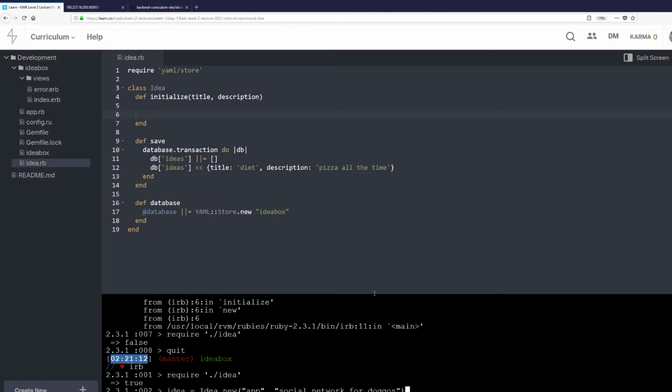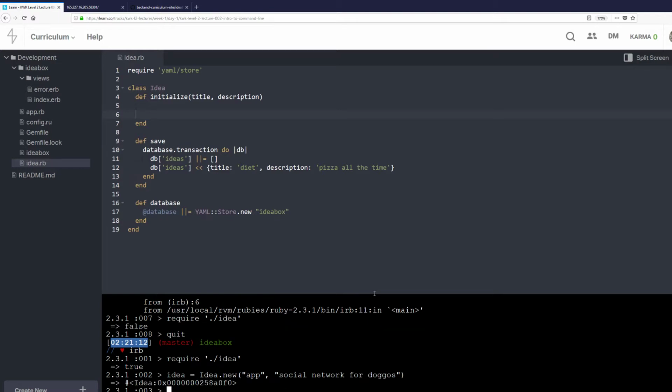You did not know this, but all doggos are good doggos. And we create this idea. And when we save it, what happens? Yeah, that's the problem. When we save it, like we see here in the save method, we're just saving diet and pizza all the time.